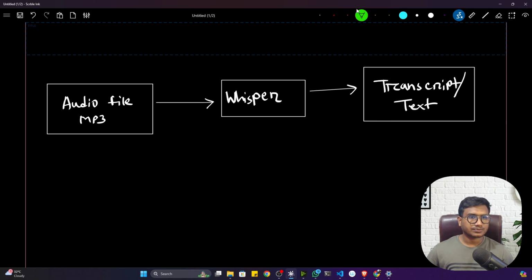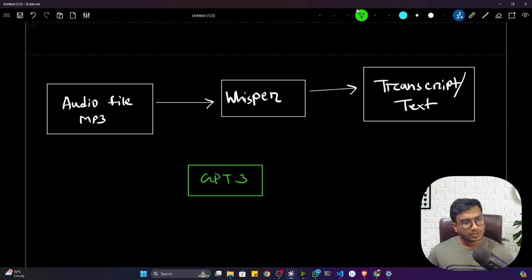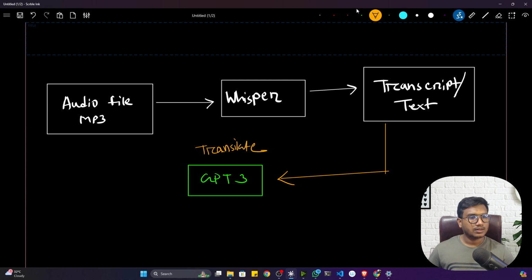Then I will use a chat completion model. Here I can use any kind of model, let's say GPT-3. I'll pass this transcript to GPT-3, and here I will provide a prompt to translate.